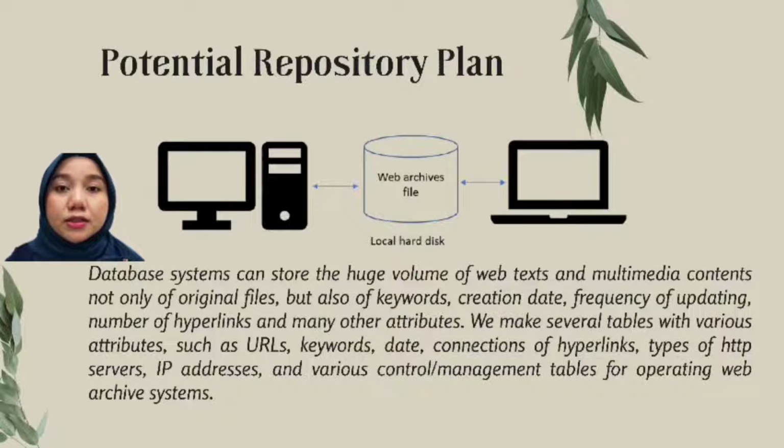So we make a table with various attributes such as URL, keyword, date, connection of hyperlinks, type of HTTP server, IP address, and various control or management tables for operating the system.